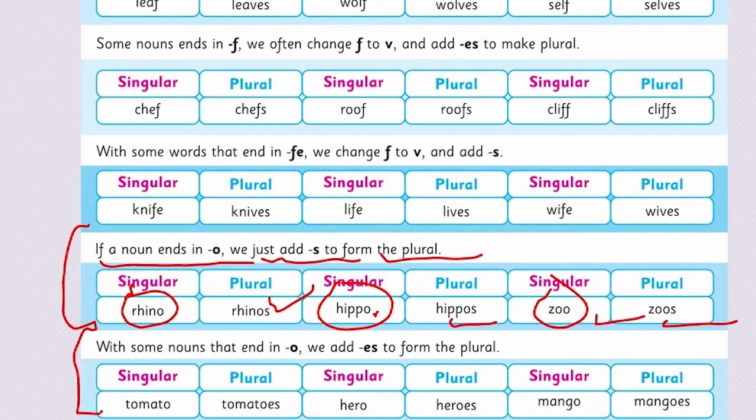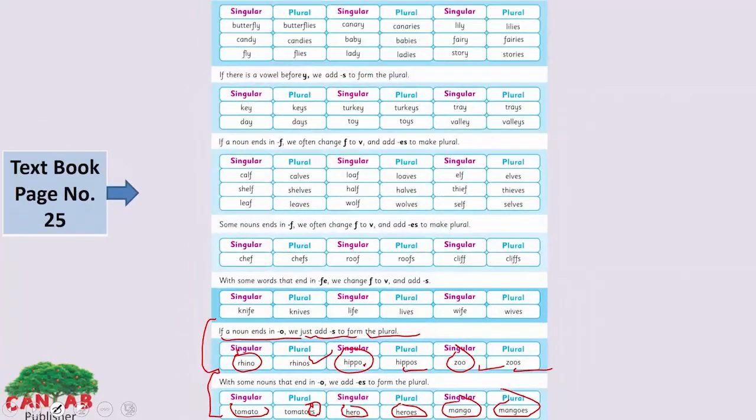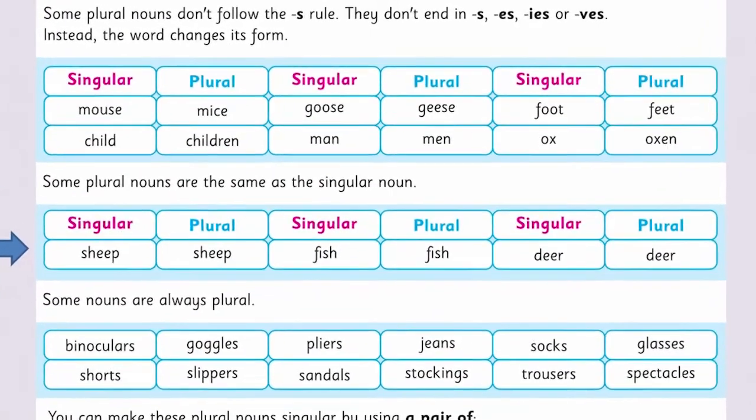With some nouns that end in O, we add ES to form the plural. Some nouns which end with the letter O, we do not add only S here, but we add ES to make it plural, like tomato, tomatoes, hero, heroes, mango, mangoes. Look at page number 26 here.